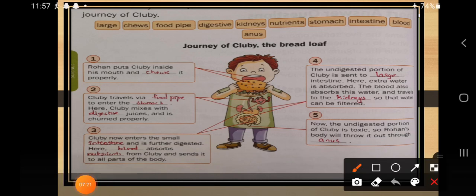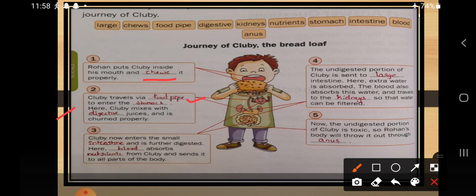So here what is Rohan doing? Rohan is going to have this food in his mouth. Okay. So what is the first thing he has to do? He has to do the chewing, or you can say chews or eats properly. Next is the clubby travels via dash to enter dash. Here clubby mixed with dash juices and is churned properly.